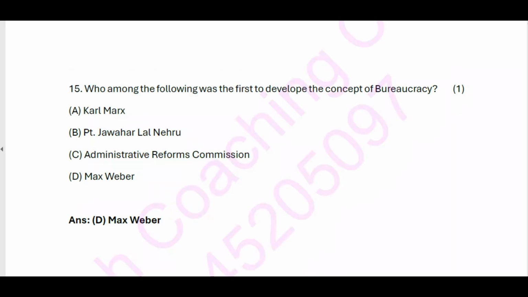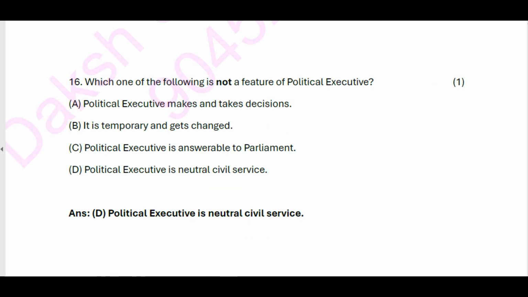15. Who among the following was the first to develop the concept of bureaucracy? A. Karl Marx. B. Jawaharlal Nehru. C. Administrative Reforms Commission. D. Max Weber. Answer: D. Max Weber.